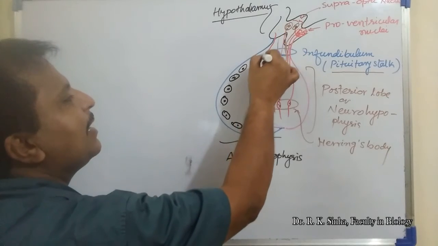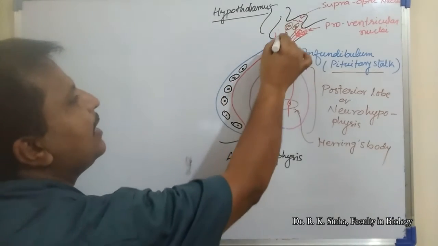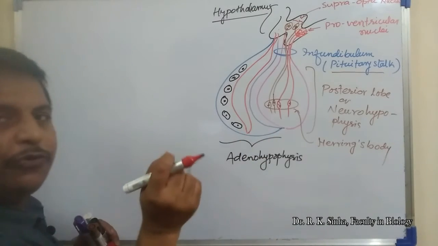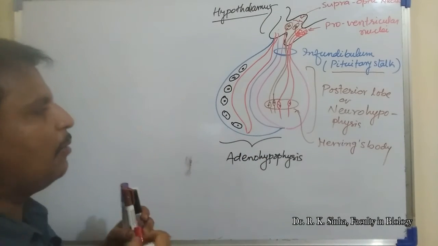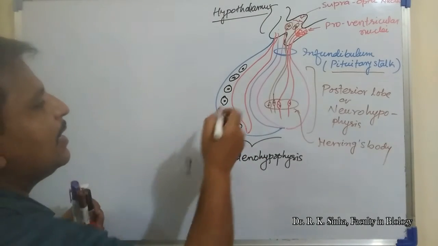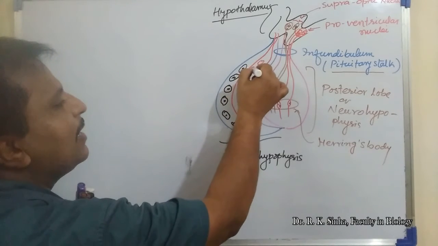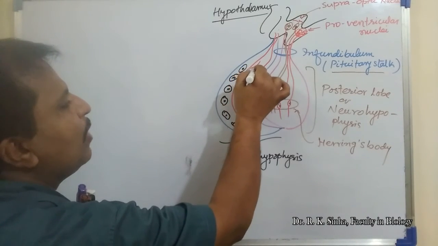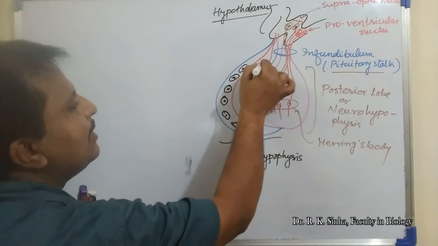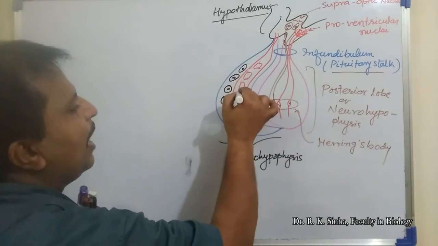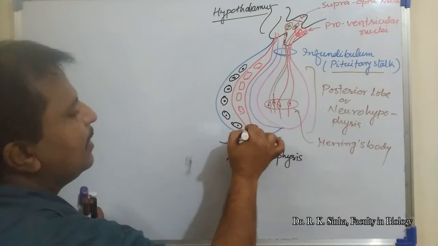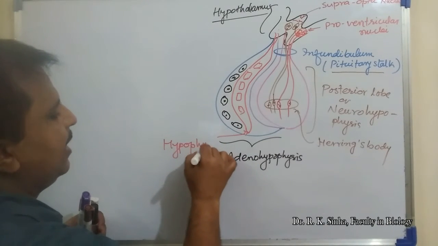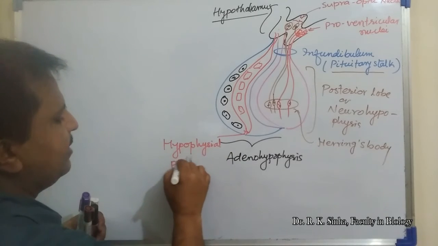This region is rich in blood capillaries, and that blood capillary is the connection between two capillaries, a complex capillary system. This entire capillary system is known as the hypophyseal portal system.